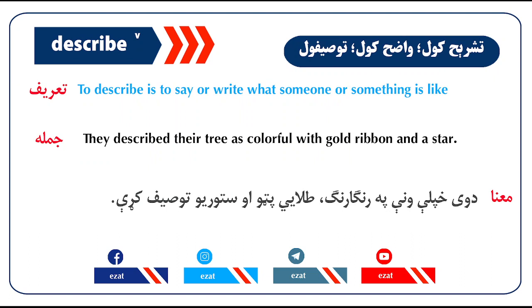Describe. To describe is to say or write what someone or something is like. They described their tree as colorful, with gold ribbon and a star.